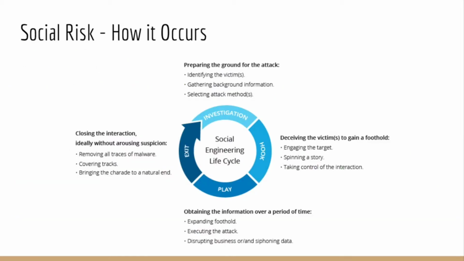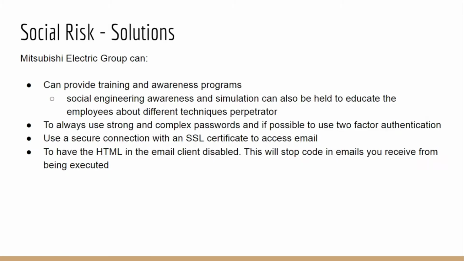This diagram shows how social engineering works. The first steps are investigation, second hook, third play, and the fourth exit. Now coming to the social engineering solution, Mitsubishi Electric Group can provide training and awareness programs to their employees, such as they can be educated on how perpetrators or malicious people can use different techniques.